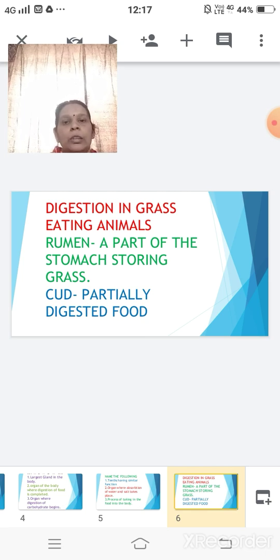Now, as we are discussing the topic digestion in grass eating animals, I want to come up with the first term, that is herbivores. So children, what are herbivores? Herbivores are animals such as your cow, goat, buffalo, etc. These animals depend on plants directly for their food, and they have the capability to digest cellulose.